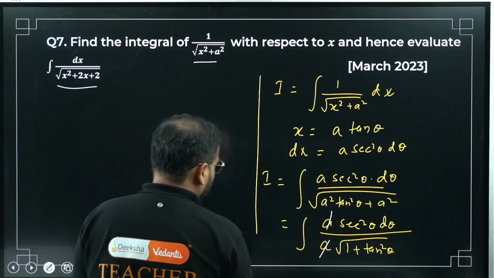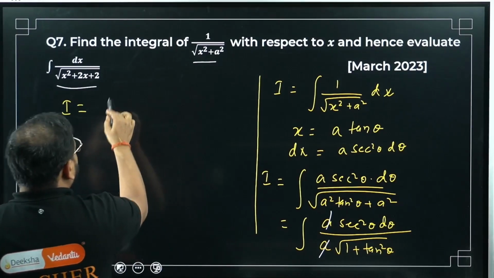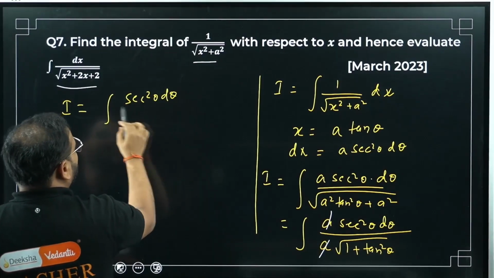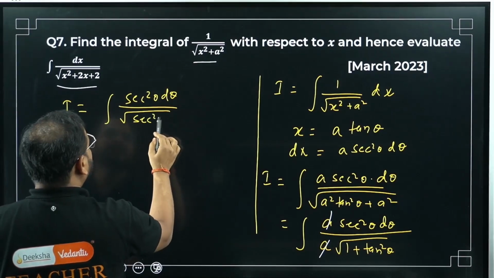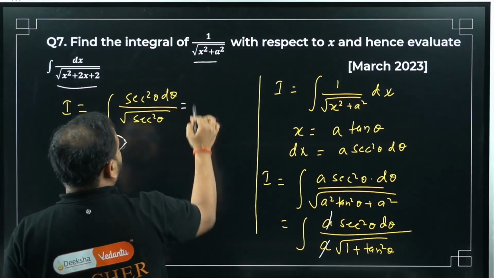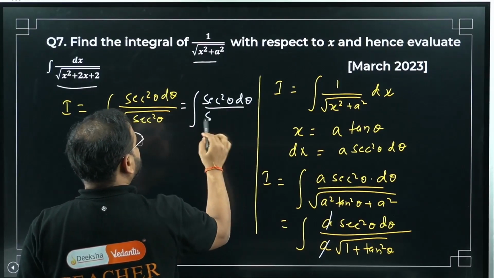Next step, have a look. Integration I is coming as integral of sec square theta d theta, and what is that? Root of sec square theta. I can write over here integral of sec square theta d theta divided by sec theta.